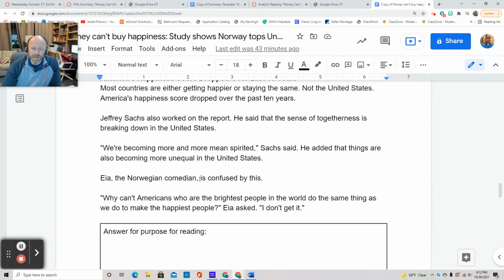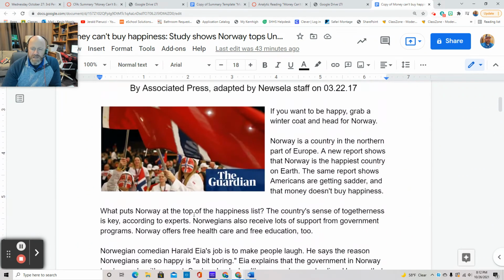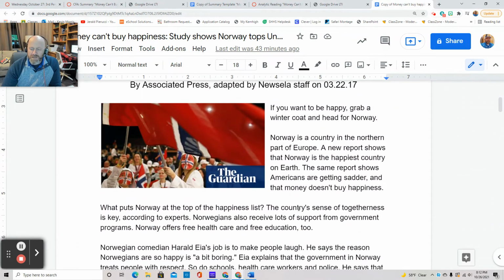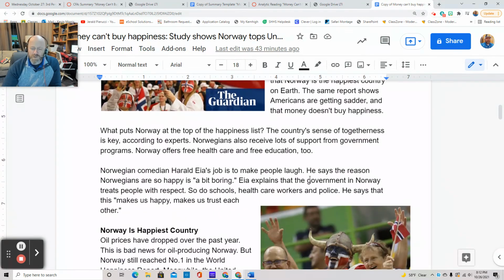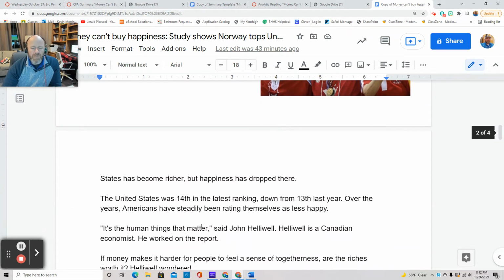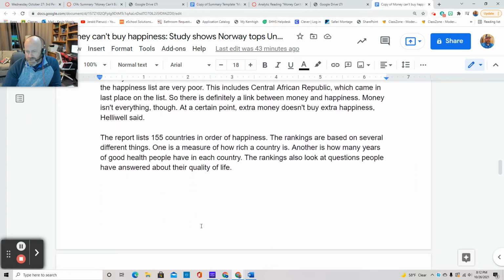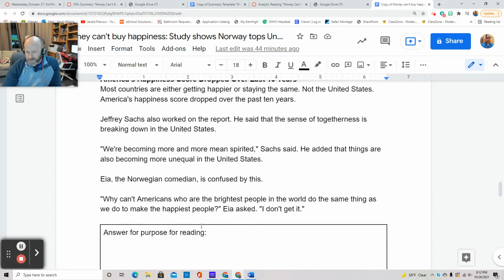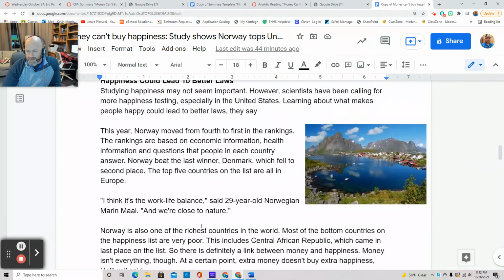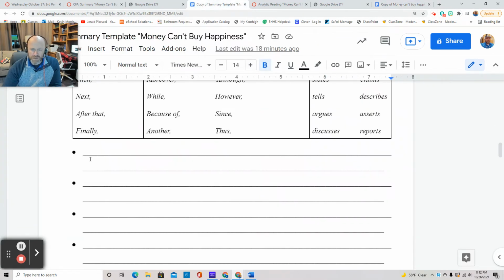So for each section, you see it's divided into sections with bold subtitles. Each one of those sections, you should be able to come up with a supporting sentence from, so a main idea from that section. And some of these have more than one paragraph, so there might be more that you can get. Just looking at the length of this article, you can probably come up with 8 to 10 supporting sentences that will go into your summary.